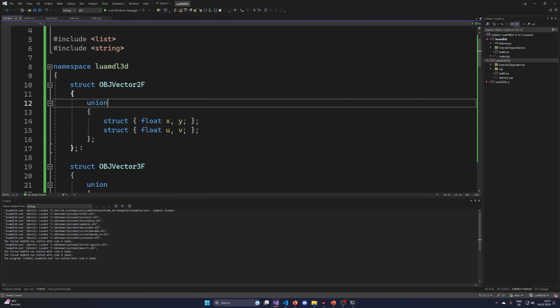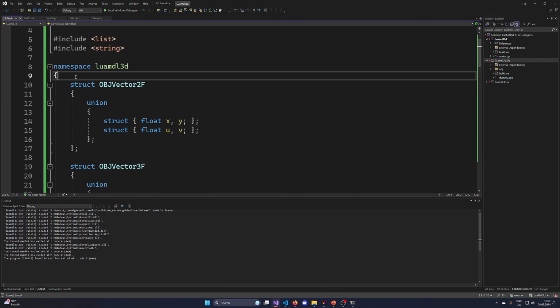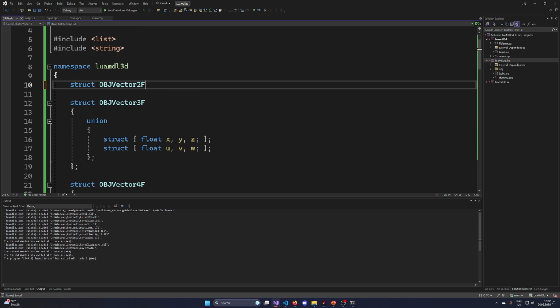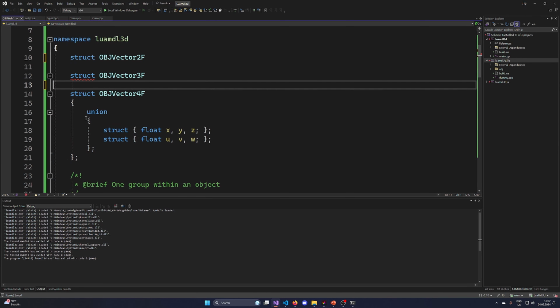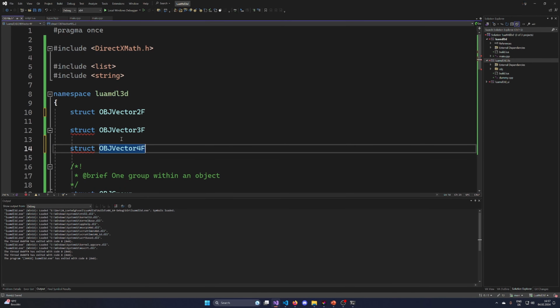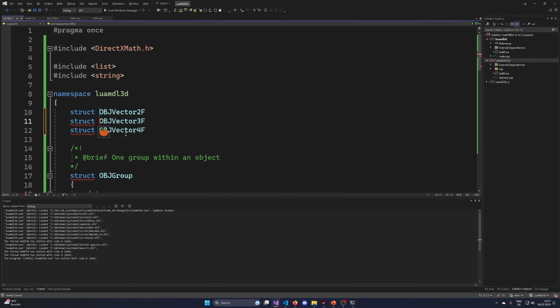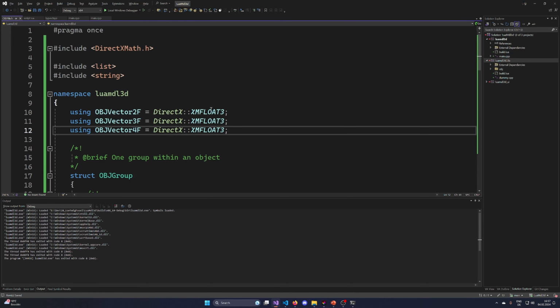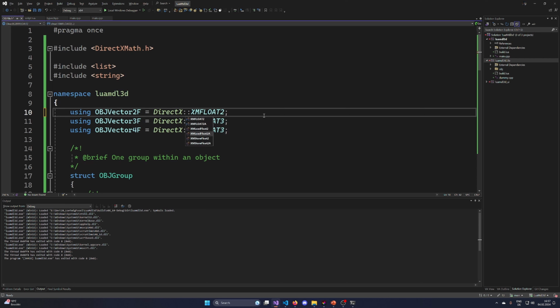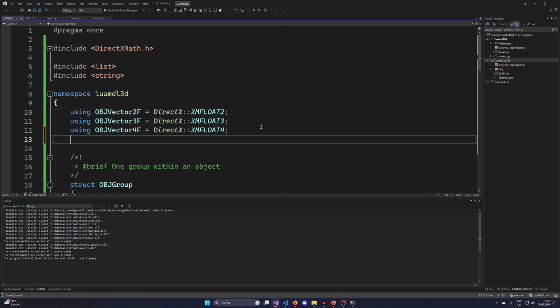So let's use them. Let's completely delete them here. And instead, let's go and say using equals this. Okay, so now this is 2 components and 4 components, and now we have an alias for them.